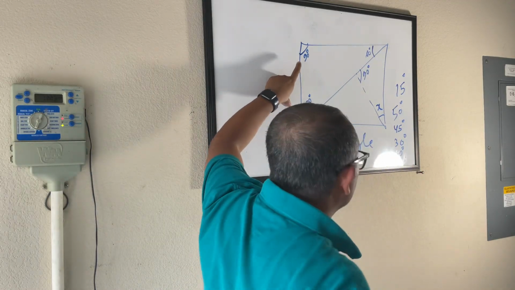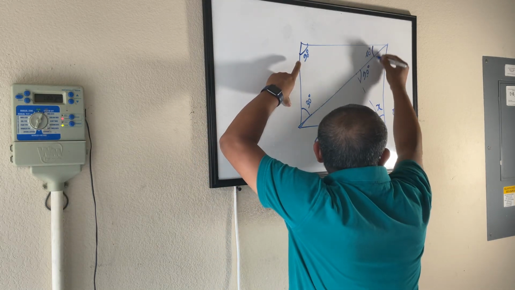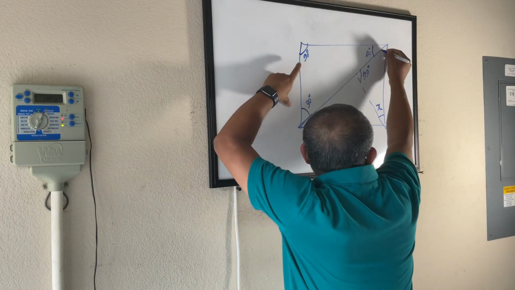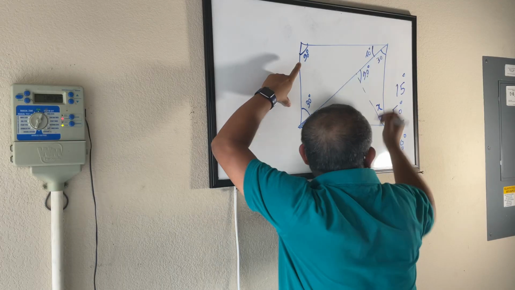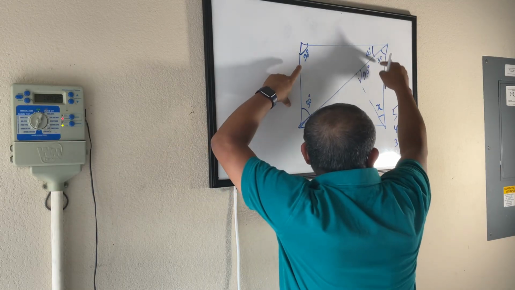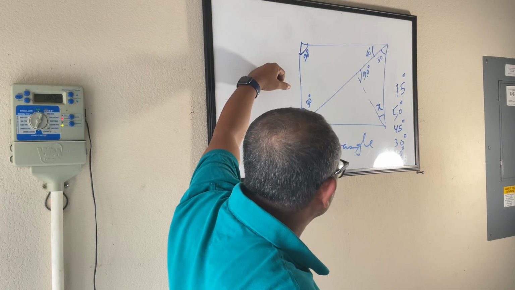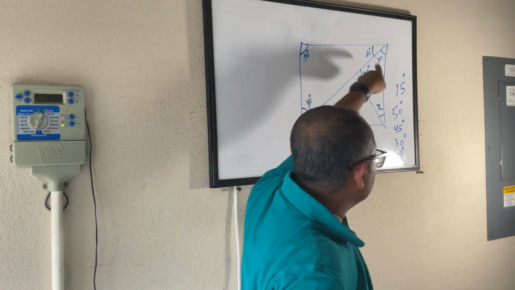And then on a different triangle where it says 90, that has to be 30, because the other one's 60. 60 plus 30 is 90, plus 30 is 120, and then x has to be 60. Yeah, 90 plus 30 plus 60.